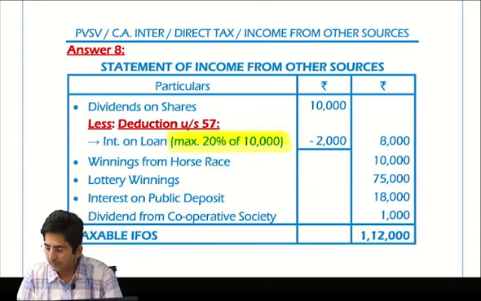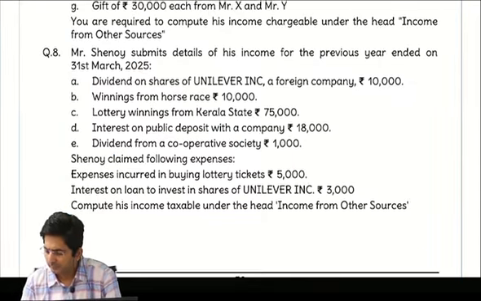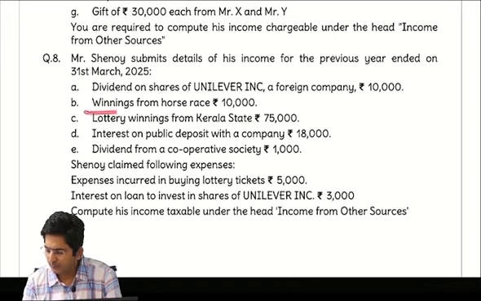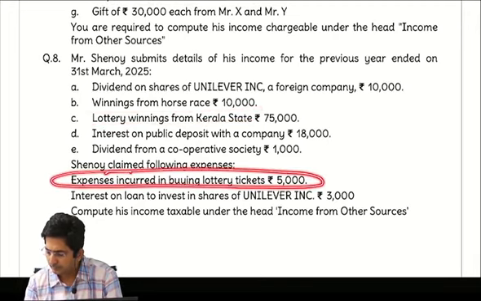So outer column 8,000. Then the rest of the points were simple. There were winnings from horse race, and there were lottery winnings. There was some expenditure also for winnings, but winnings expenses you have to ignore.